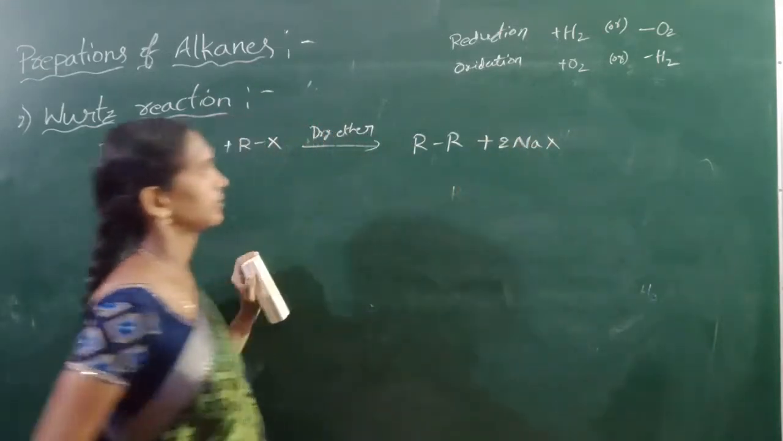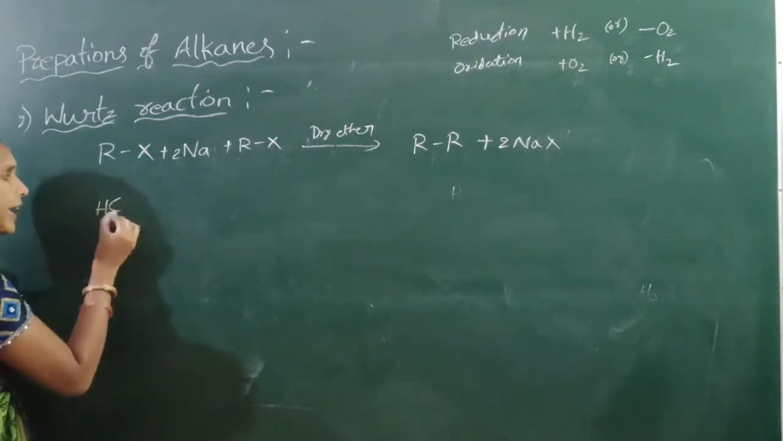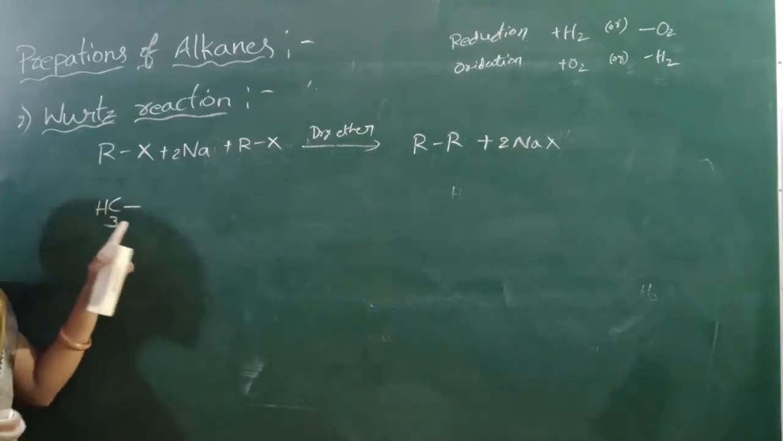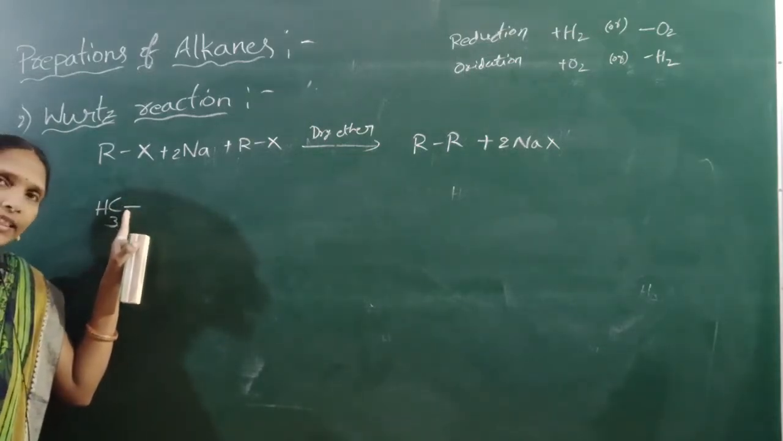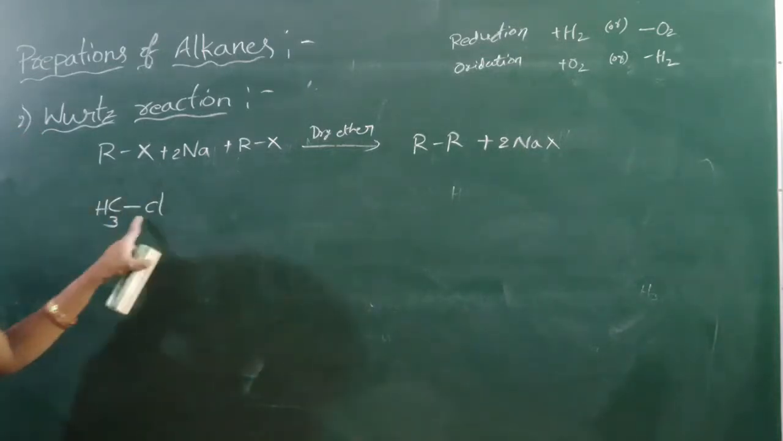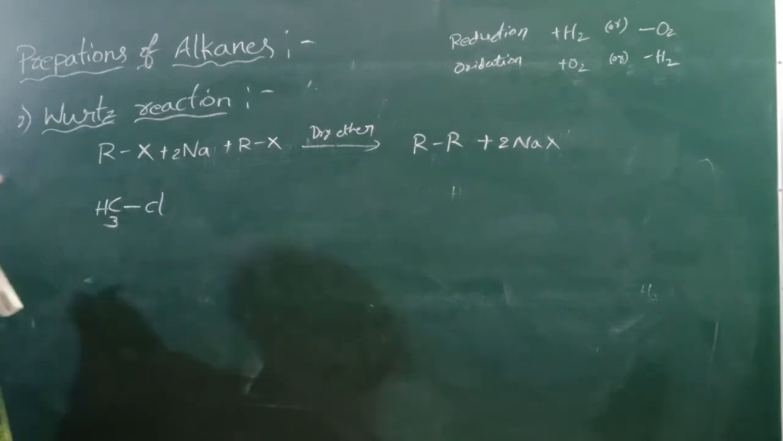2 NaX. Balanced. Okay. Next. Example. I can take this is methyl, CH3. This bond is attached with another atom, that is anything, attached with chlorine. This is methyl chloride.